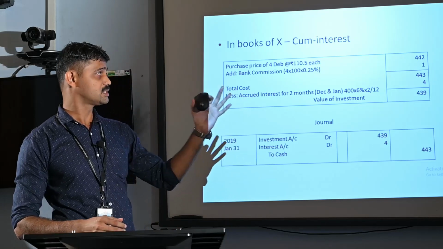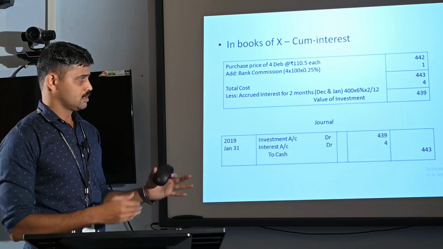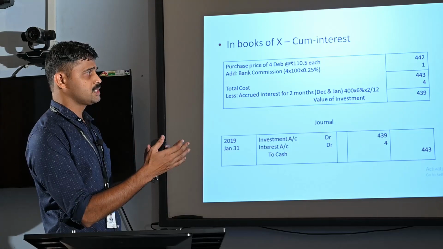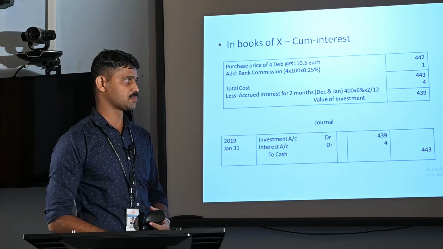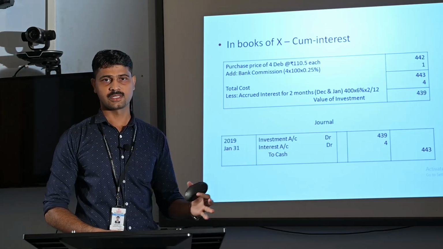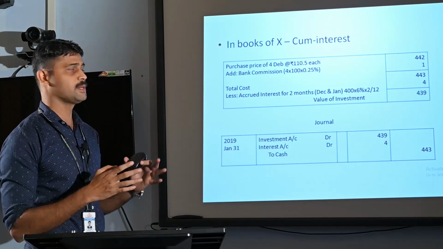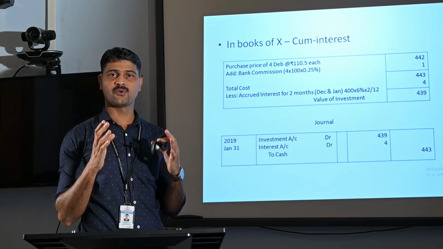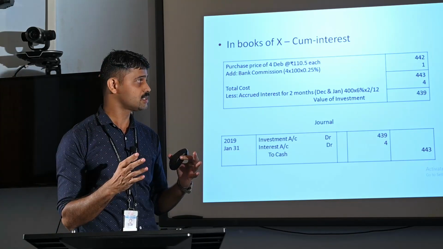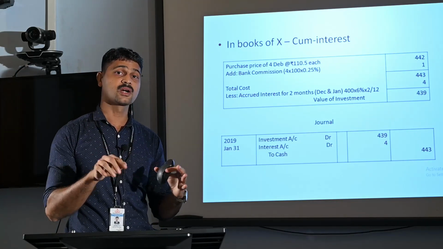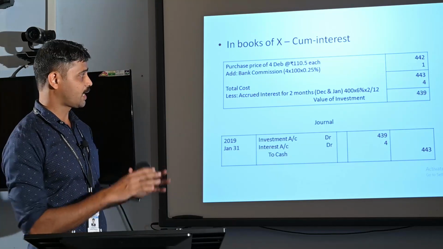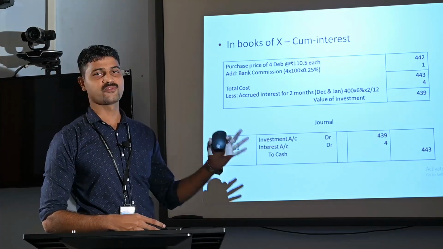So rupees 4 is the accrued amount of interest. This amount of rupees 4 is deducted from the total cost of investment, so that is rupees 439. So we can say that the total purchase price paid by Mr. X is rupees 443, that is inclusive of rupees 4 interest accrued for 2 months. So the actual value of investment is only rupees 439.